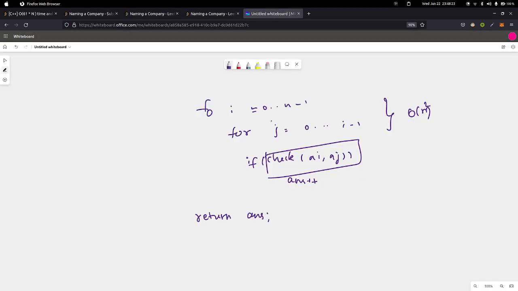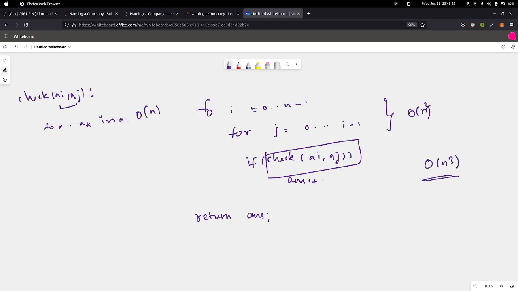Let's say we have another check function with a comma aj, and we need to check after doing some operations whether this newly formed string is present in the array or not. We can have one for loop and iterate over all the values in array a and check if a is not equal to ak and aj is not equal to ak. But this will cost another order of n, so our solution will become order of n cube, right?